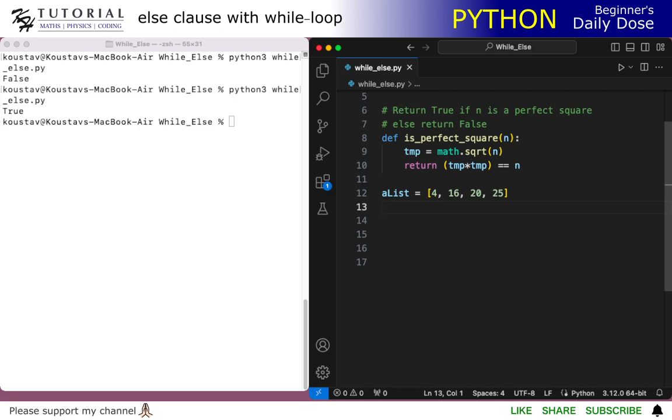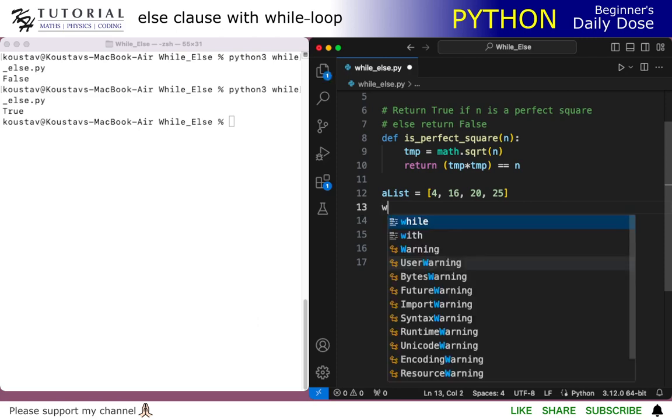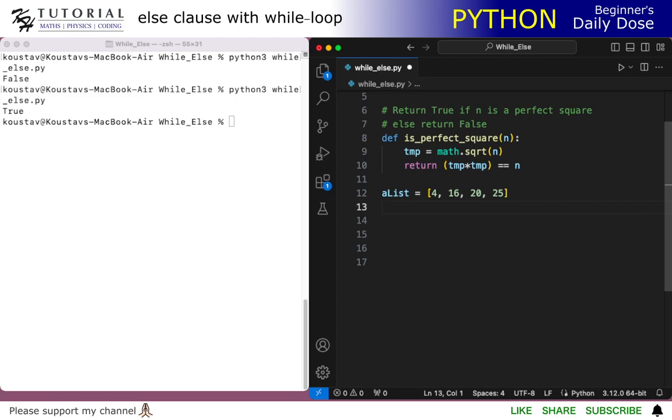So using the while loop and the else, we can implement it like this. If we use while, we have to take a variable that will track the position of the iteration, the position of the elements in the list.